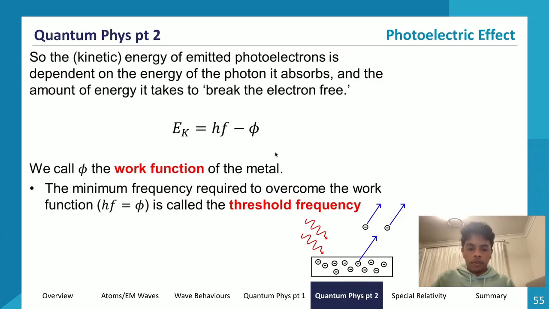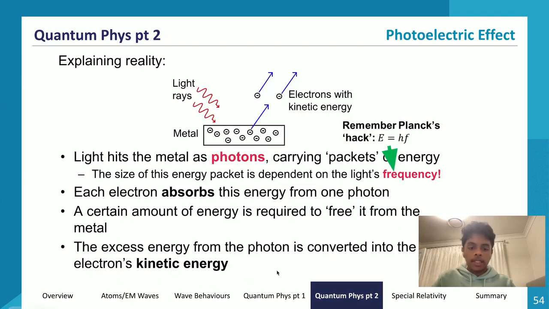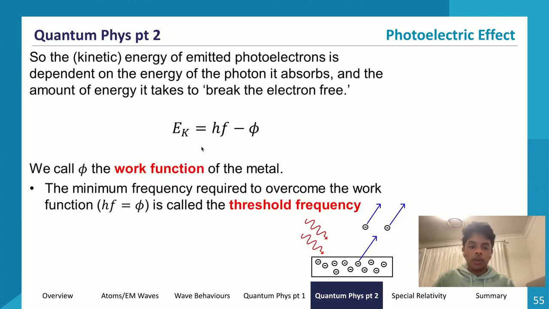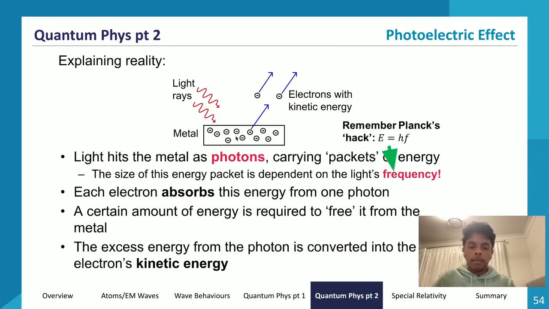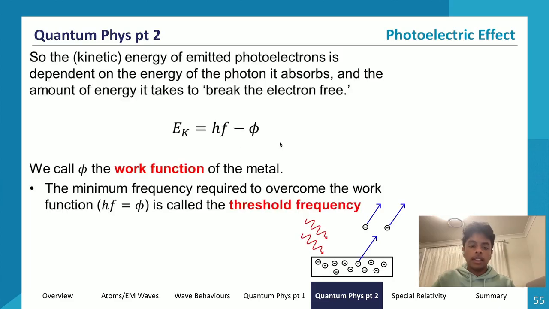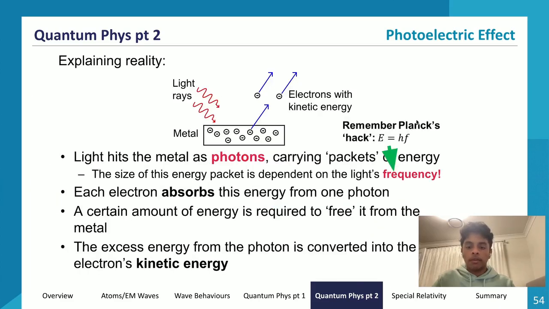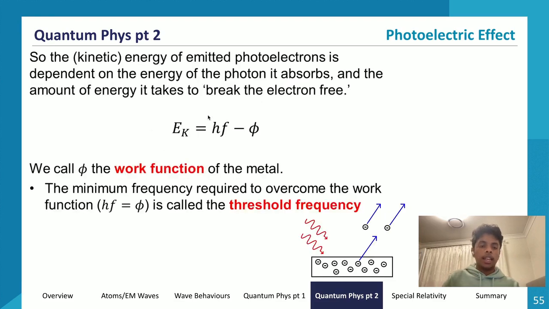So if we're now trying to express this last dot point within an equation, we get the kinetic energy of the photoelectron emitted is equal to the kinetic energy that we supply from a photon minus the work function of the metal. What is the work function of the metal? It is basically the threshold energy that is required to free the electron from the metal. So we minus the work function of the metal from the energy we supply from the photon to find out the excess energy, and that excess energy is then what we have as kinetic energy.